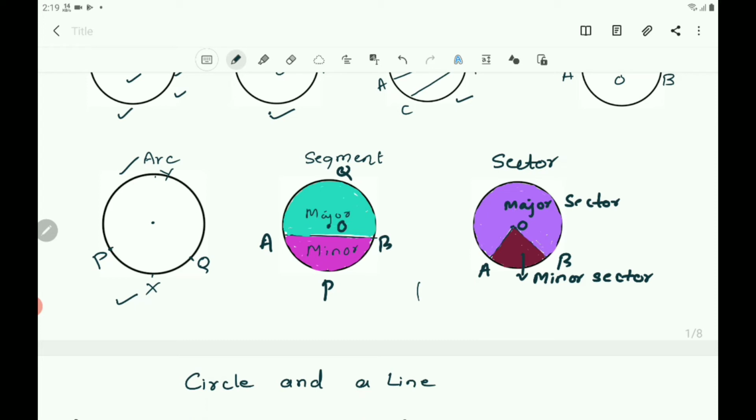So here PYQ is the major arc, and PXQ is the shorter arc, that is the minor arc. In this way, 2 points can divide the circle into 2 arcs.